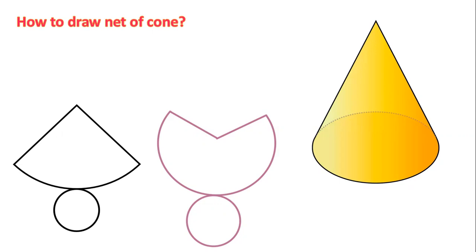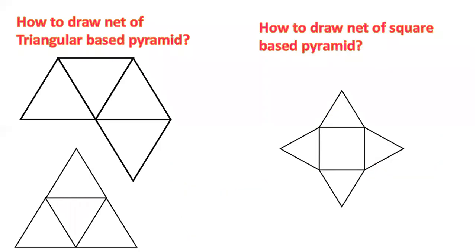Like this. How to make a triangular pyramid. Triangle based pyramid, square based pyramid. Four equilateral triangles of the same base.